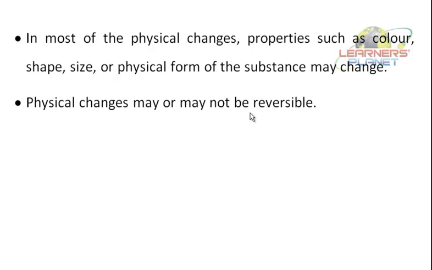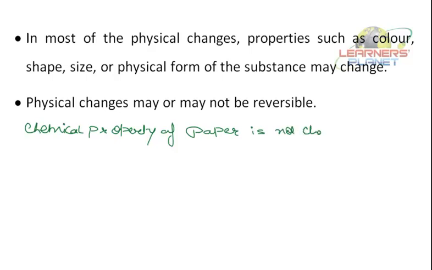No. But it's a physical change. Why? Because the chemical properties of that paper is not changed. You can still write on that paper if the pieces are big.